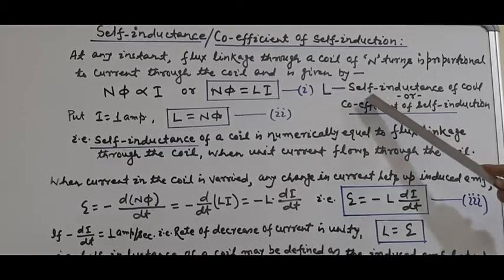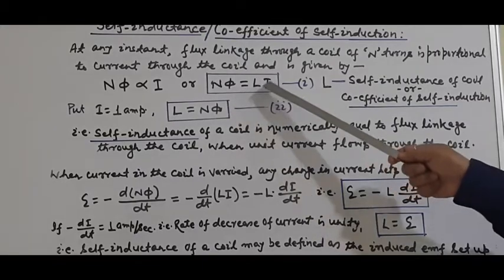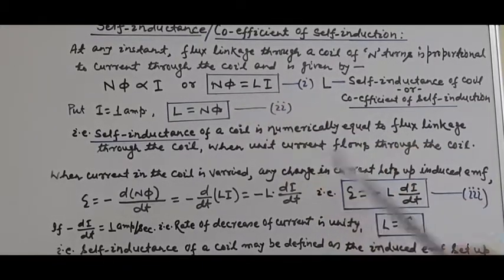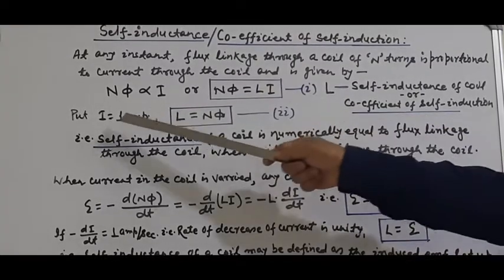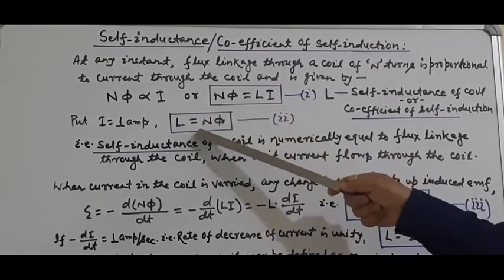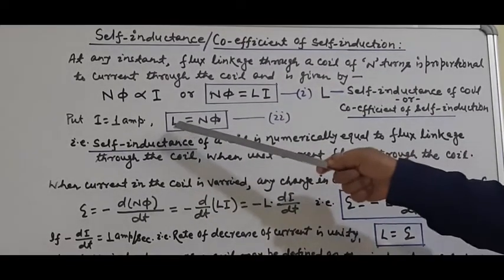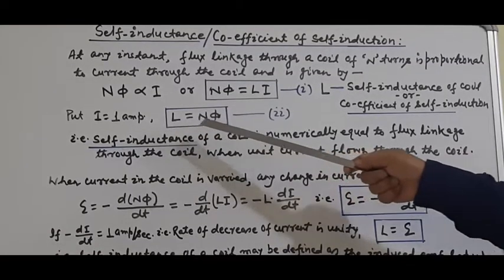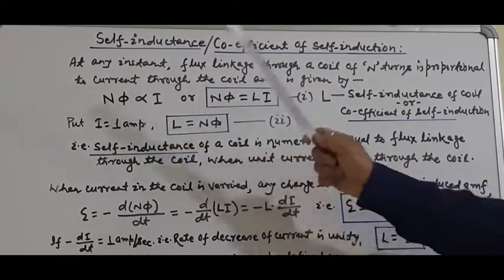So how can we define this self-inductance? In this equation, put I equal to 1 ampere, where I is the current flowing through the coil. When I is equal to 1 ampere, the self-inductance L is equal to N phi, the flux linkage. So we can say in brief that self-inductance is numerically equal to the flux linkage in the coil when 1 ampere of current flows through that coil.